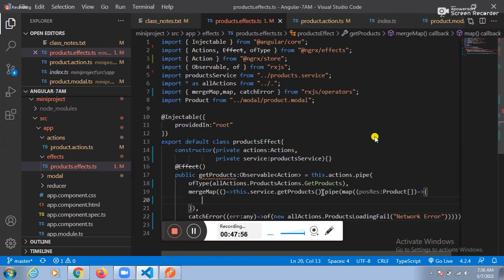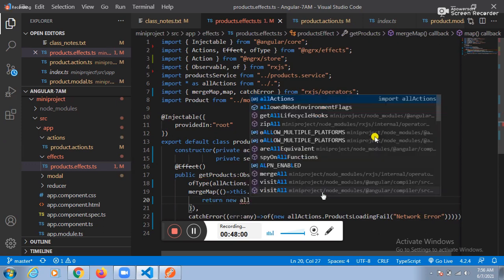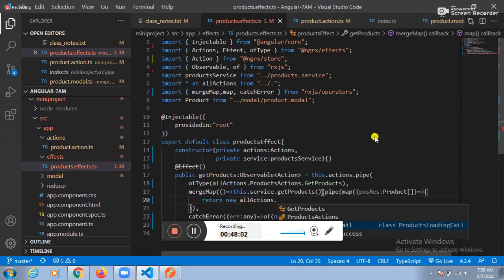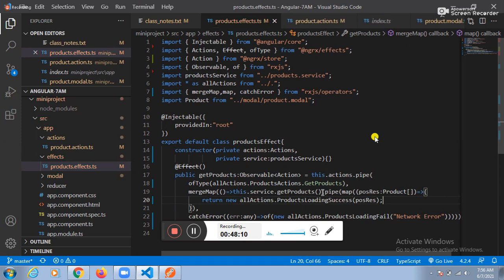Next one. See this one here, return new AllActionsData. What is the second class? ProductsLoadingSuccess. Next one is the positive response. Oh my god, this much harassment is there. The syntax is too difficult, too much harassment here.